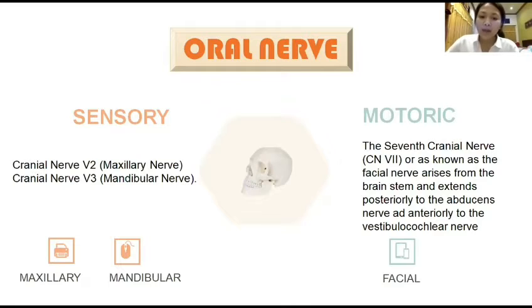Now let me explain about the oral nerve innervation. There are two kinds of innervation in our oral facial region: sensory and motoric. The first one is sensory oral nerve innervation.